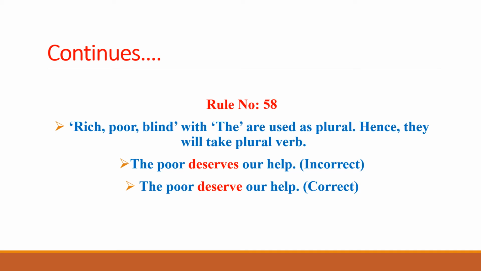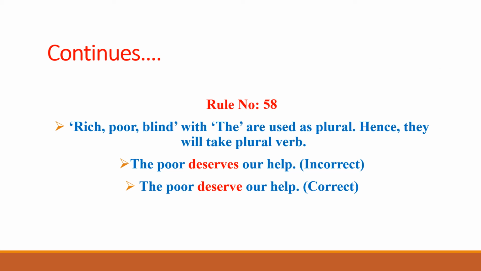So this is what we need to remember, that these words are made plural by adding "the" before them. So when they become plural, it is clear that these words would certainly take plural verb in these sentences.